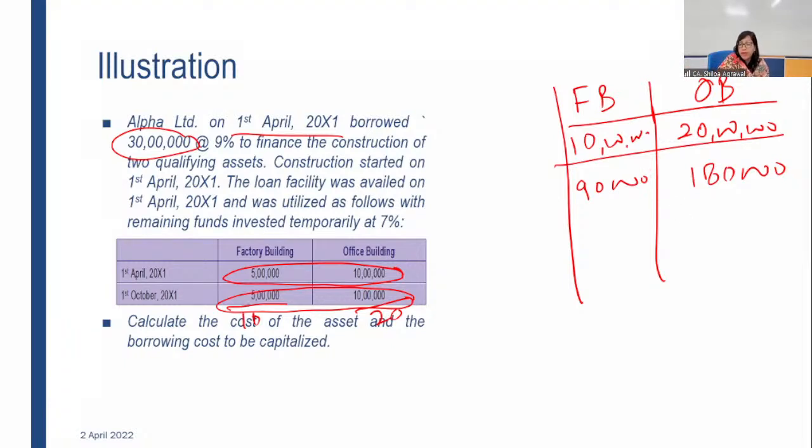However, there is temporary investment also. What was the temporary investment? The temporary investment was 15 lakh rupees, out of which 5 lakh was to be allocated to the factory building, and 10 lakh was to be allocated to the office building. So for 5 lakh at 7%, less, this is the total interest cost, and this is less interest income.